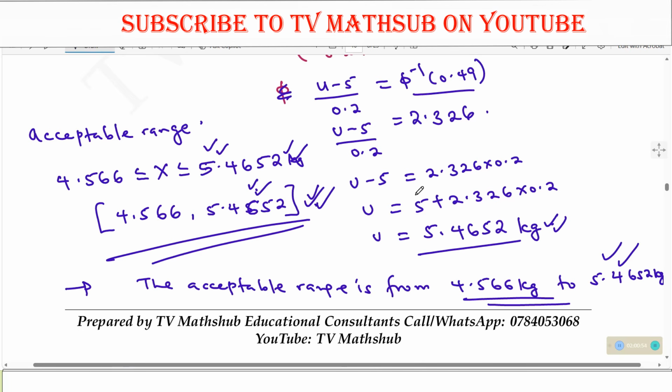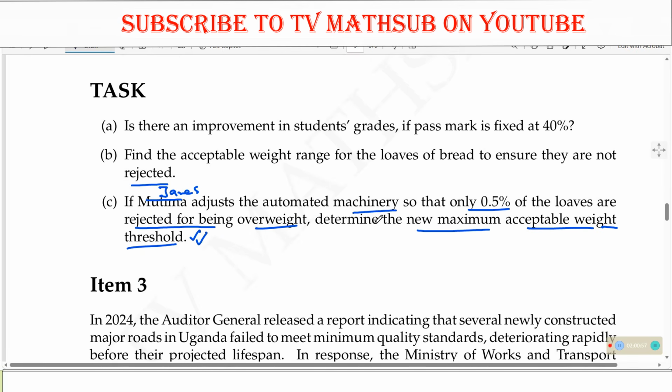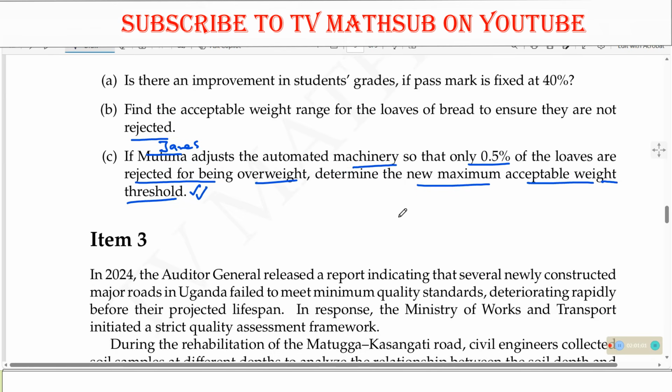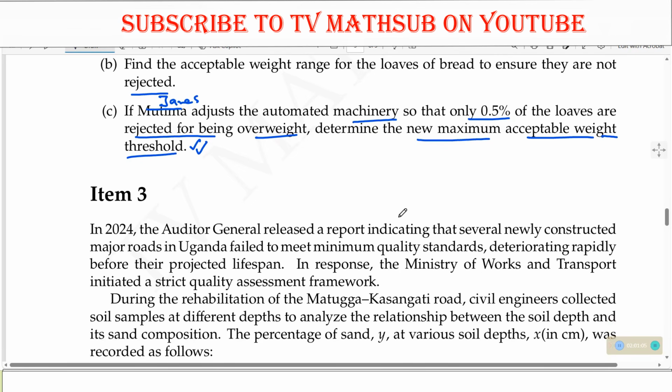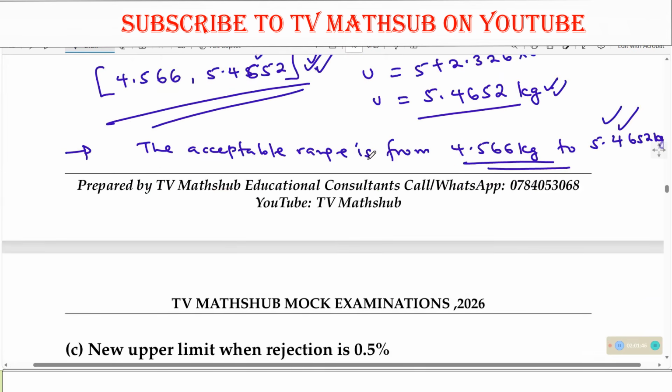Okay. So from there, we look at the last part. If James adjusts the automated machinery so that only 0.5% of the loaves are rejected for being overweight, determine the new maximum acceptable weight threshold. So we want to determine the maximum acceptable threshold if the machinery is adjusted such that only 0.5% of the loaves are rejected for being overweight. So we shall look at that part.